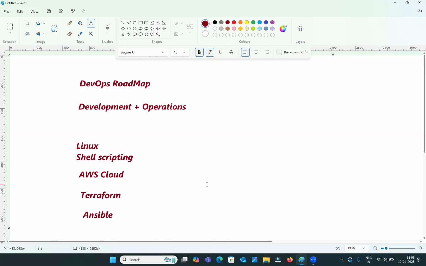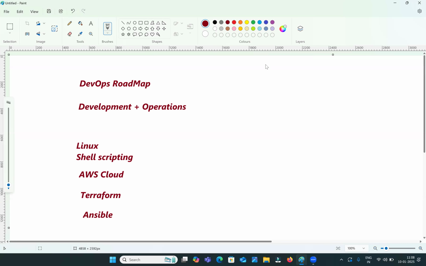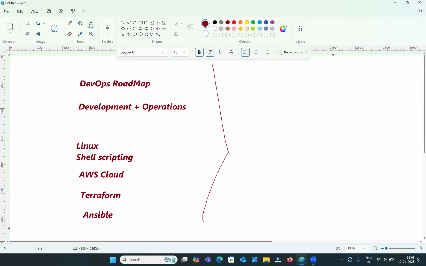So next, guys, coming to DevOps tools. What do we need to learn here? Observe carefully. First, you should know Maven. We are going to discuss Maven first. What is Maven? Maven is a builder tool. As a builder tool, we are going to learn Maven. Maven or Gradle is also a builder tool. Here we are going to discuss Maven. By using Maven, we can build the application and create the artifact for our application. So as a build tool, we are going to understand Maven.